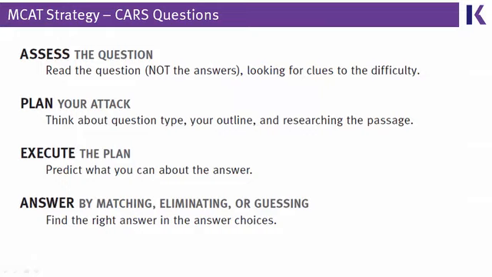The strategy is going to be an extension of our general strategy for CARS questions, and while we won't be drilling all 4 of these steps with every question that we see, we'll still be following the same order of problem solving, of looking at the question stem to identify question type, find out where the answer might be, and then move through researching, predicting, and answering, or eliminating as necessary.